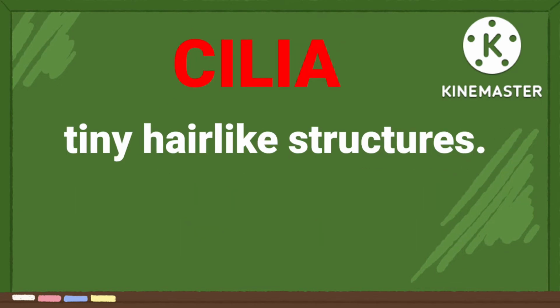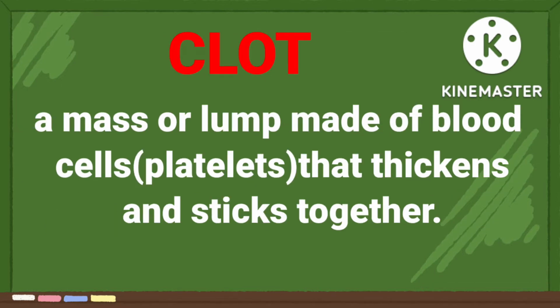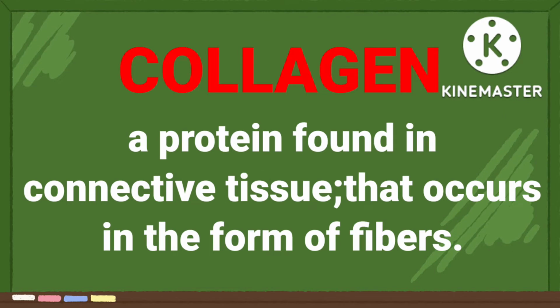Cilia, tiny hair-like structures. Clavicle, a bone of the shoulder that joins the breastbone and the shoulder blade, also called collarbone. Clot, a mass or lump made of blood cells, platelets that thickens and sticks together. Collagen, a protein found in connective tissue that occurs in the form of fibers.